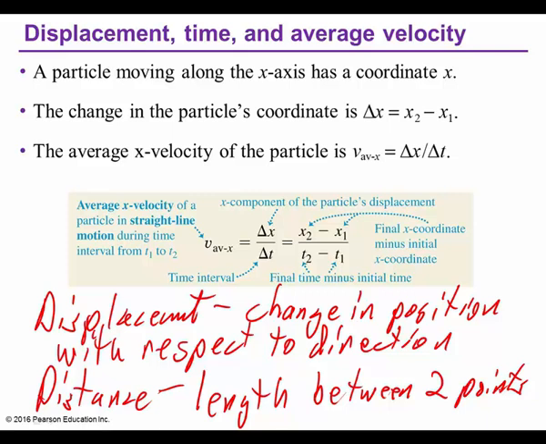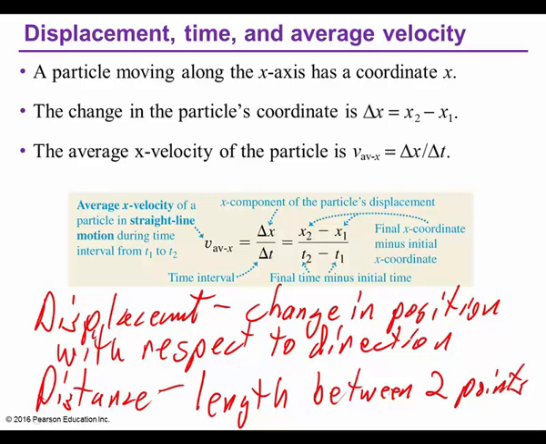How far is it from point A to point B? No direction involved. Is distance a straight line? It doesn't have to be. I can walk 3 meters this way, and then turn at an angle and walk 3 meters this way, and then 3 meters this way.